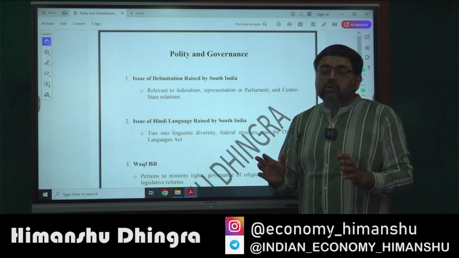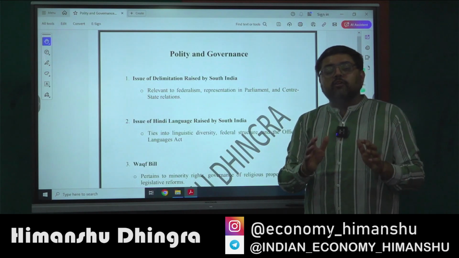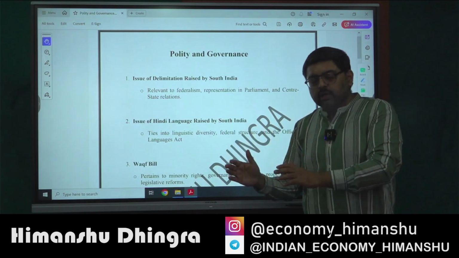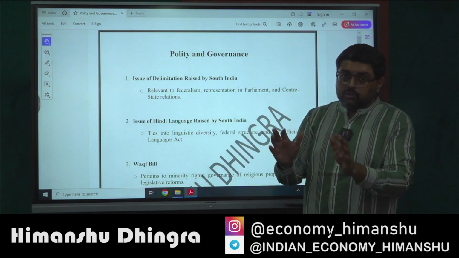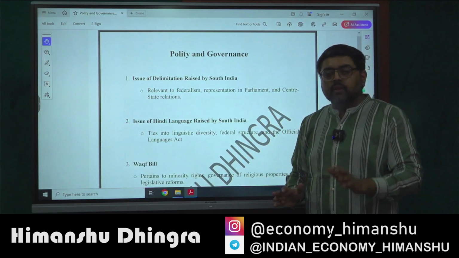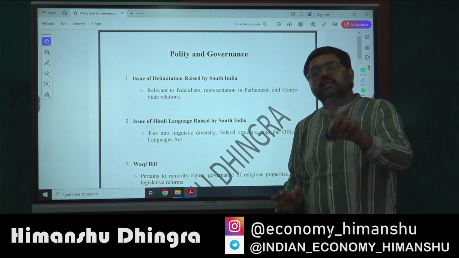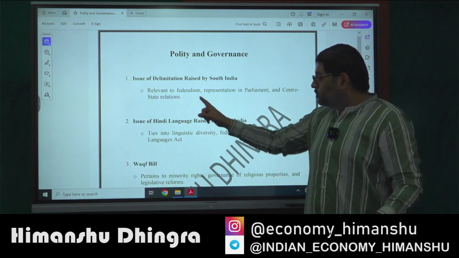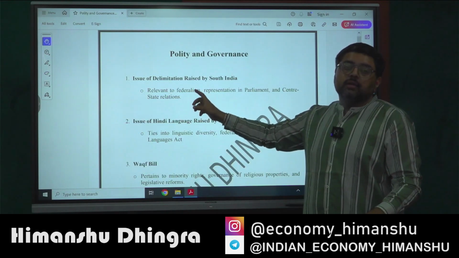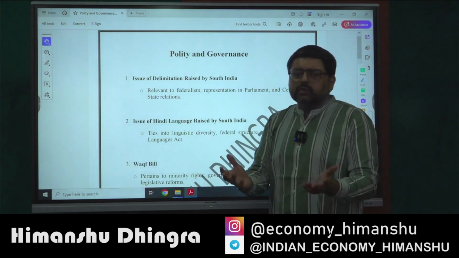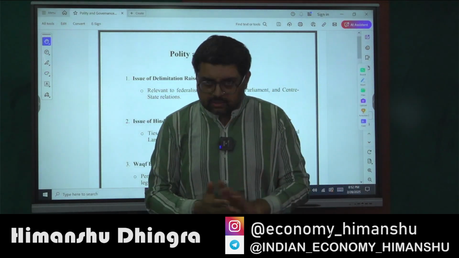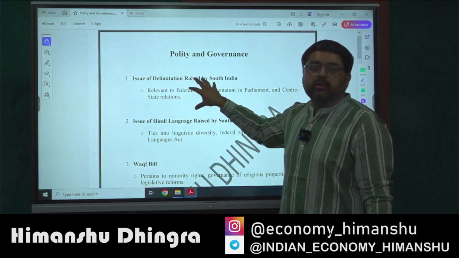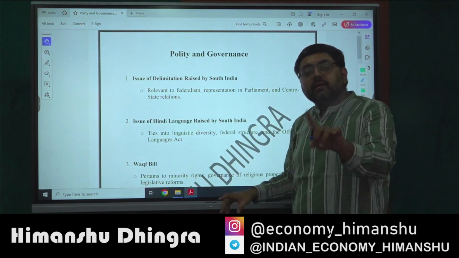In that note you have to write the stand of both Tamil Nadu and Karnataka. You must know what their issue is, what concern has been raised by them, and what the center has replied to them. Plus you must also know the Delimitation Commission, which you will study in your polity basic classes. This is important for both prelims and mains.